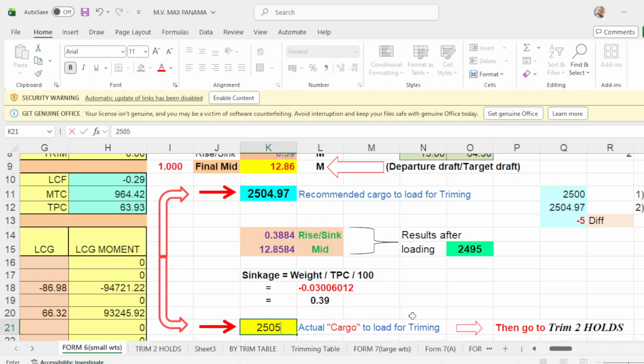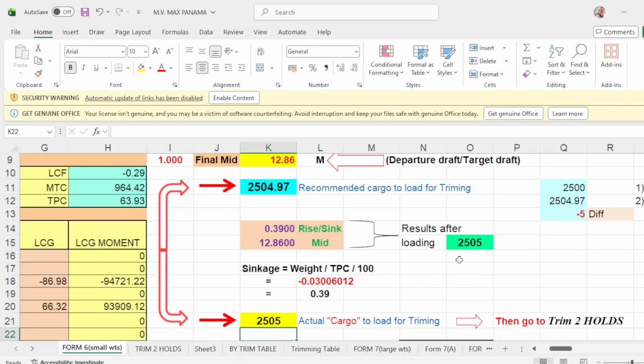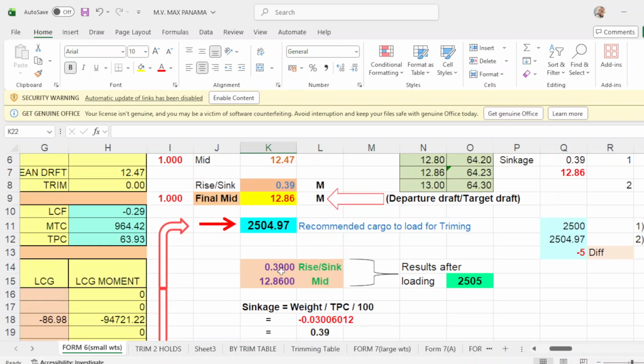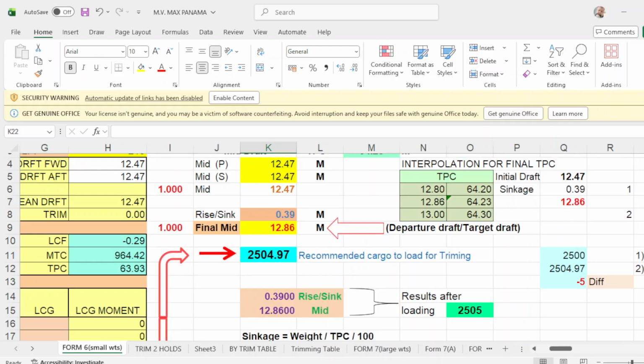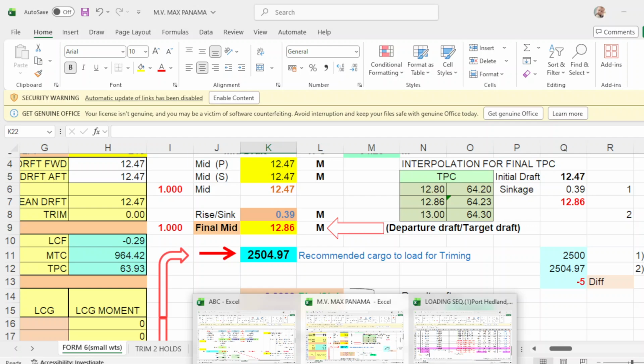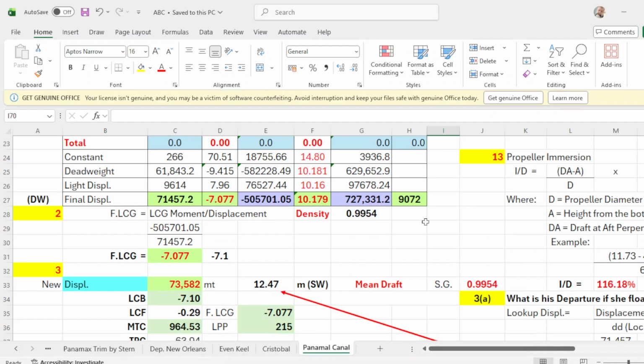Press enter. So what happens if you load 2,505? Take note the final mid draft is 12.86, which is also the same here, and your sinkage is 0.39, which is exactly the same here. Now, as we already looked at the stabilization sheet, the local density at arrival and departure of Panama is 0.9954.